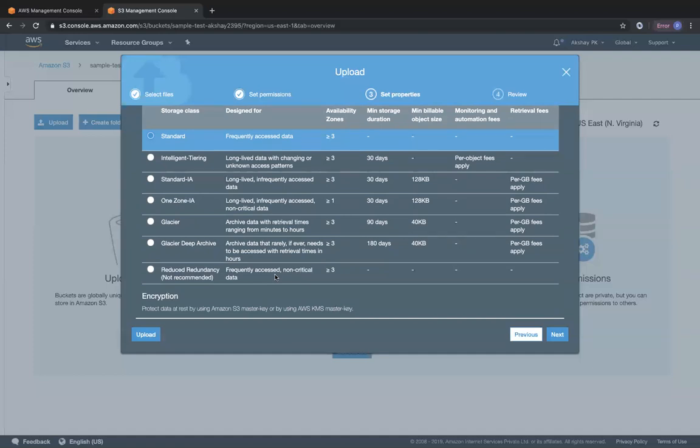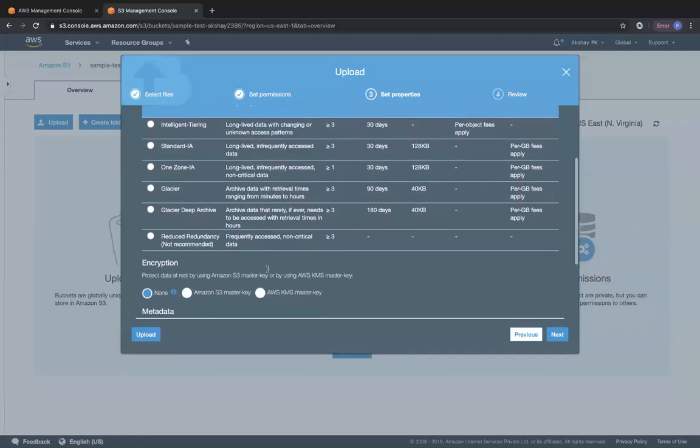If you see it in the exam, you can just look out for keywords along the lines of non-critical data, or frequently accessed non-critical data. In the sense that if you are going to put a text on a particular image, but then you're going to lose that data after 10 or 15 days, you can just recreate it, right? So in these kinds of scenarios you can use reduced redundancy storage, but it's not recommended. AWS is removing it slowly, so probably even in the exam you may not see it.